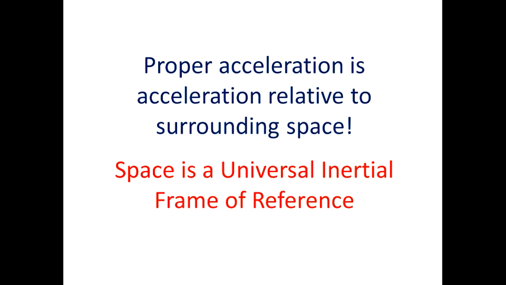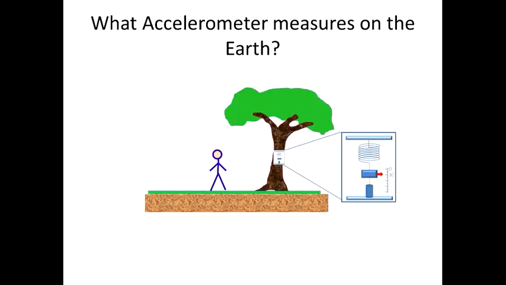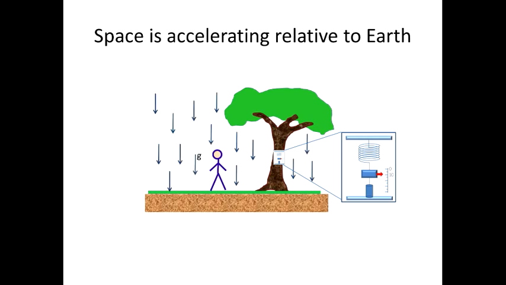If we accept that on a non-inertial spaceship the accelerometer measures acceleration relative to surrounding space, then what does the accelerometer measure on Earth? Can we expect that on the Earth it also measures acceleration relative to space? If yes, then space is accelerating relative to the surface of our planet. And it is not the Earth moving upward as Einstein said, but space moving downwards.